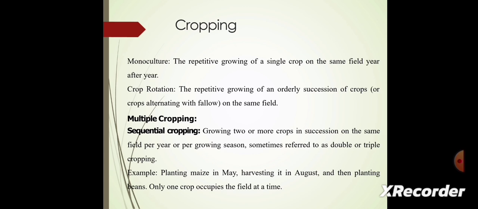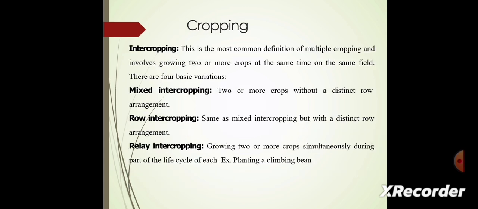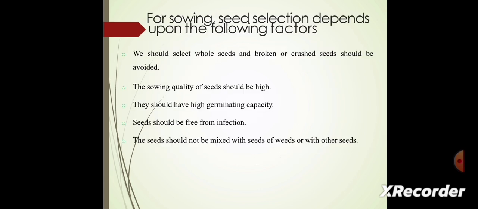Example, planting maize in May and harvesting it in August and then planting beans. Only one crop occupies the field at a time. Next, we see what is meant by intercropping. It is the most common definition of multiple cropping, and involves growing two or more crops at the same time on the same field. There are basic variations like mixed intercropping, row intercropping, and relay intercropping.